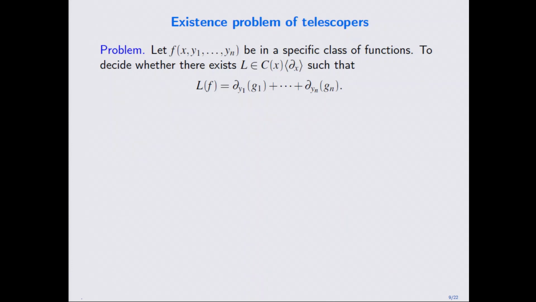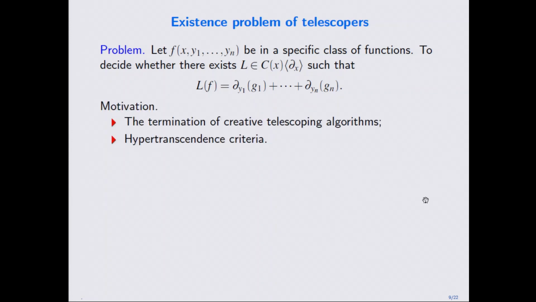This may be a partial differential operator, or a difference operator, or a q-difference operator. It depends on the problem. Definitely the motivation to think about the existence is that there are algorithms which check first order, second order, or third order. If this operator doesn't exist, then the algorithm will not terminate. And this is important to show that some algorithm terminates, if you have this existence criterion.